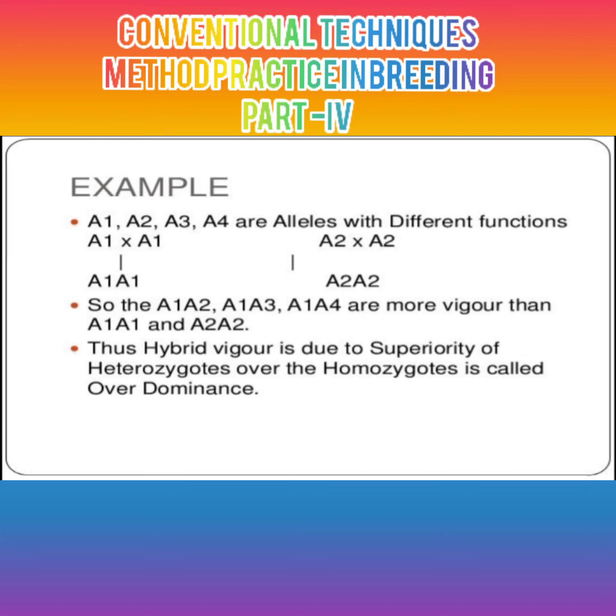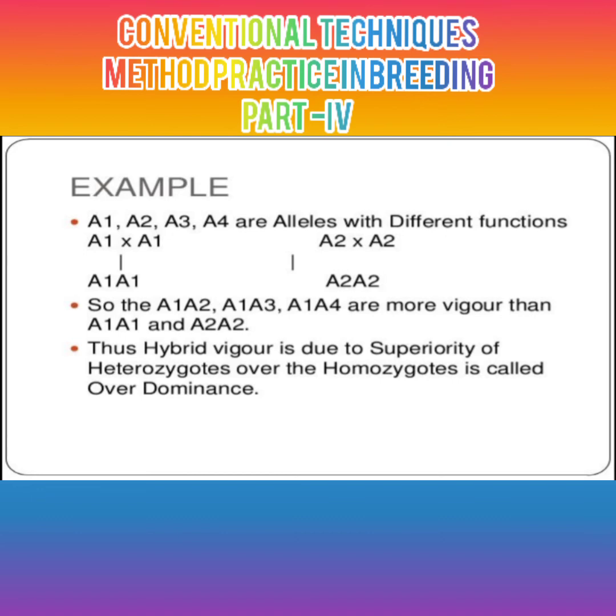For that, here is another example: A1, A2, A3, A4 are alleles with different functions. A1 crossed with A1 gives A1A1, A2 crossed with A2 gives A2A2. So A1A2, A1A3, A1A4 have more vigor than A1A1 and A2A2.